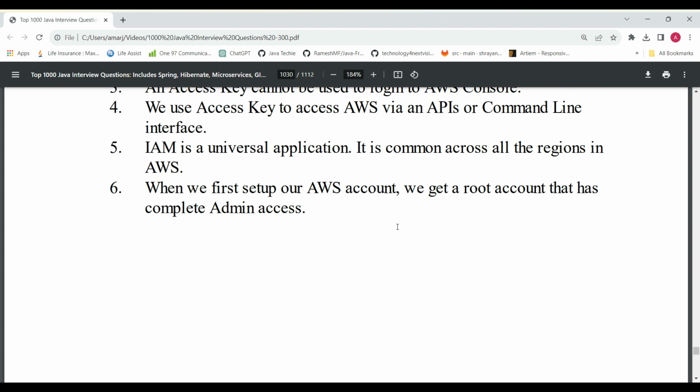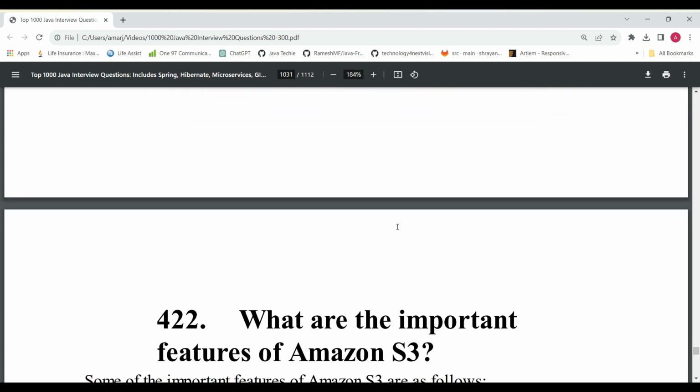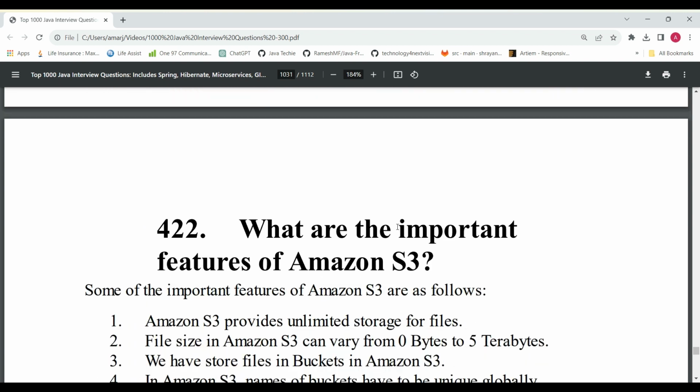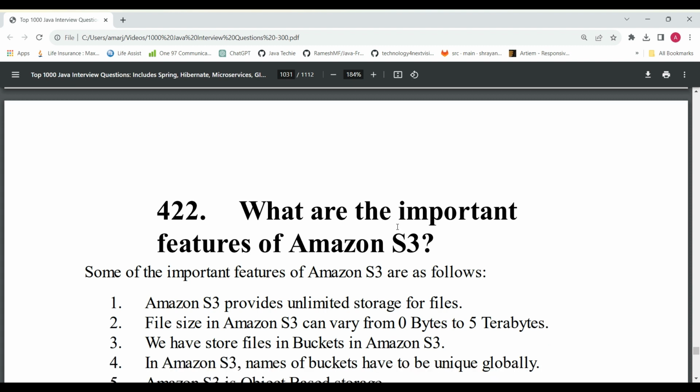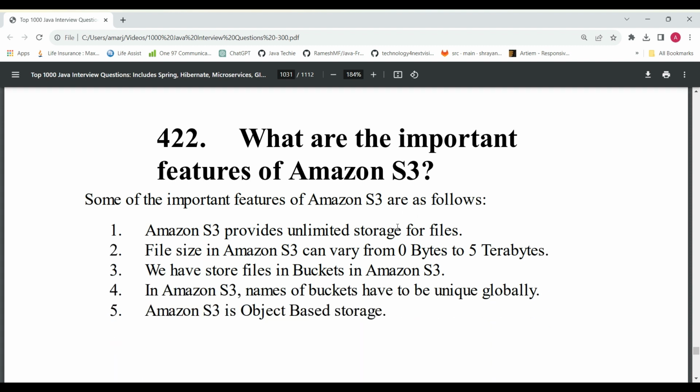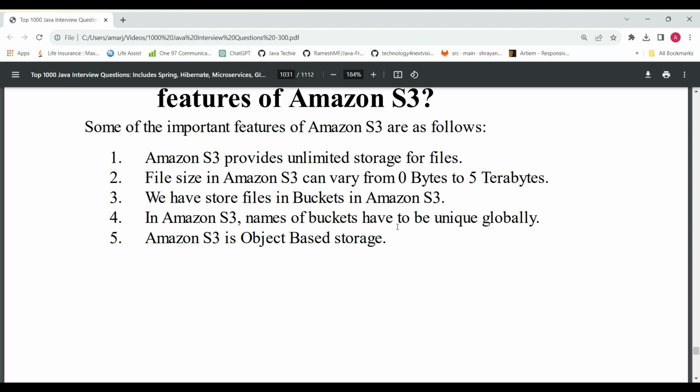And then the next question is, what are the important features of Amazon S3? What is S3? S3 is mostly a bucket which is used for storage purposes. Amazon S3 provides unlimited storage of files, and for that purpose we use it. This is one of the best services in AWS.